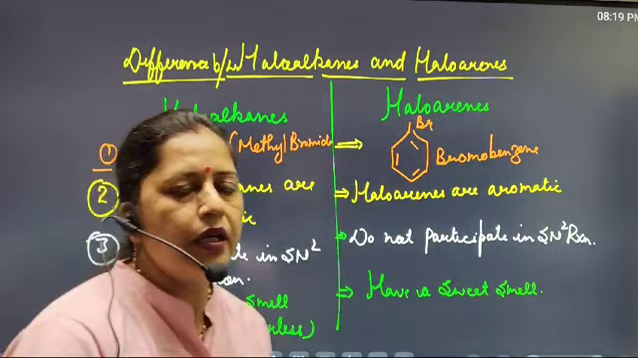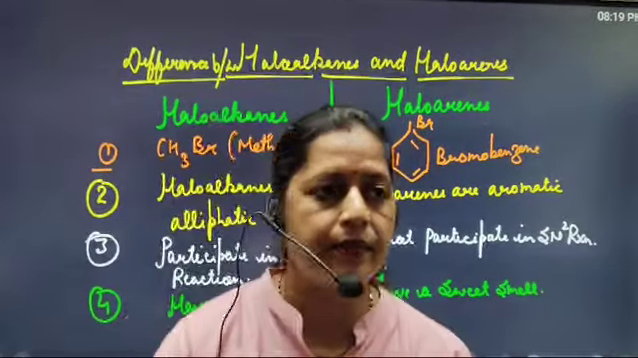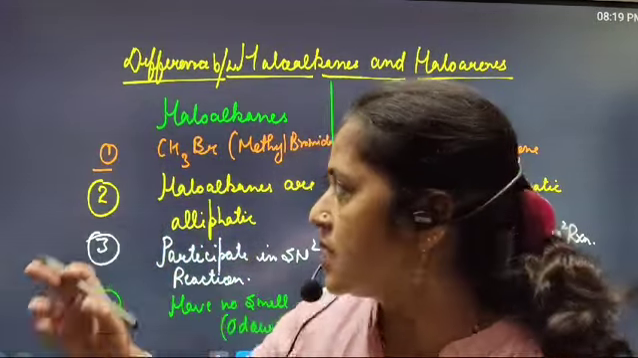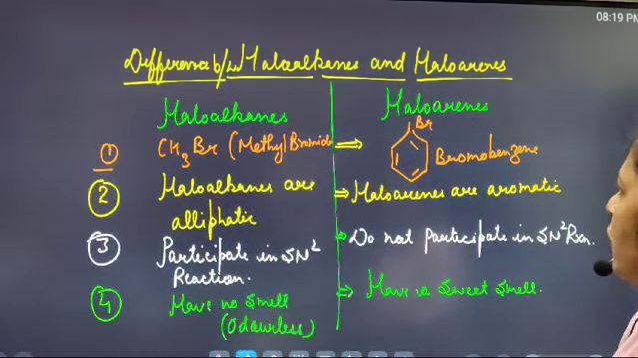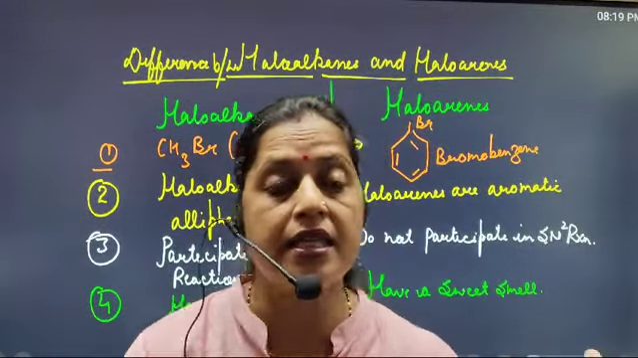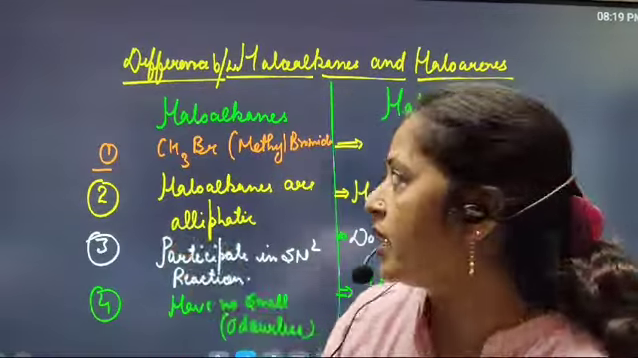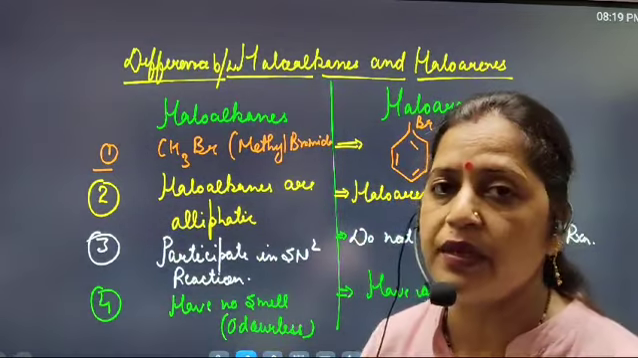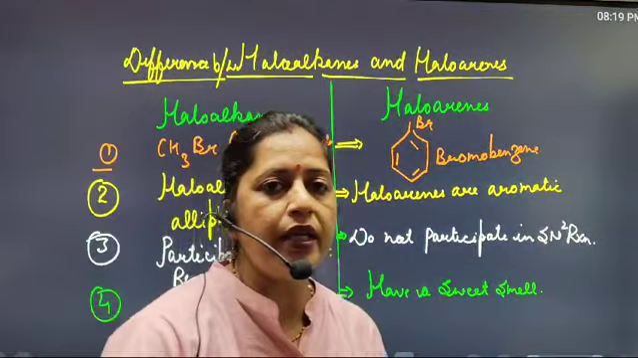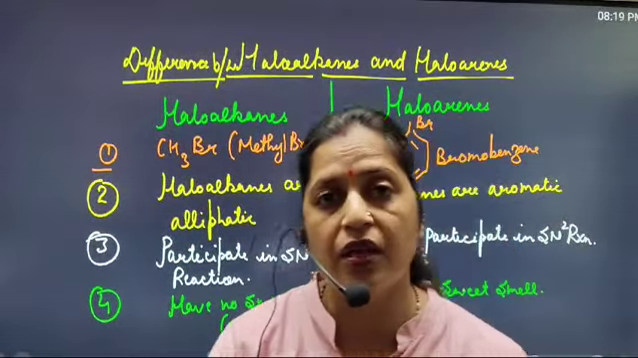So with the help of this trick, you can easily justify the difference between haloalkanes and haloarenes within seconds. The common example of the haloalkanes is methyl bromide, and the example of the haloarenes is bromobenzene. Haloalkanes are aliphatic compounds, whereas haloarenes are aromatic compounds. Haloalkanes participate in SN2 reactions, whereas haloarenes do not participate in the SN2 reactions. And the last difference is that haloalkanes have no smell. They are without smell, that means they are odorless.